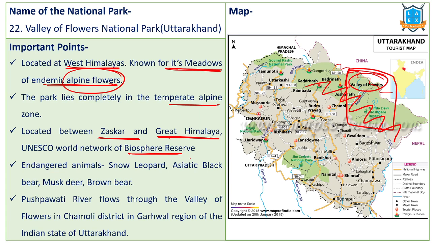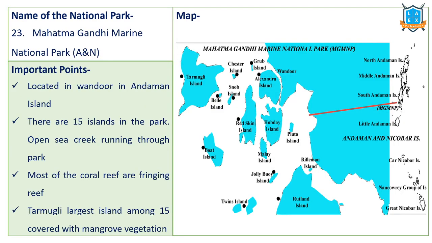And endangered animals like snow leopard, Asiatic black bear, musk deer, brown bear, these are located in this particular national park. Pushpavati river flows through this particular national park. This is a tributary of Alakananda river. So it flows into this particular one. Valley of Flowers, Pushpavati river is located in that.